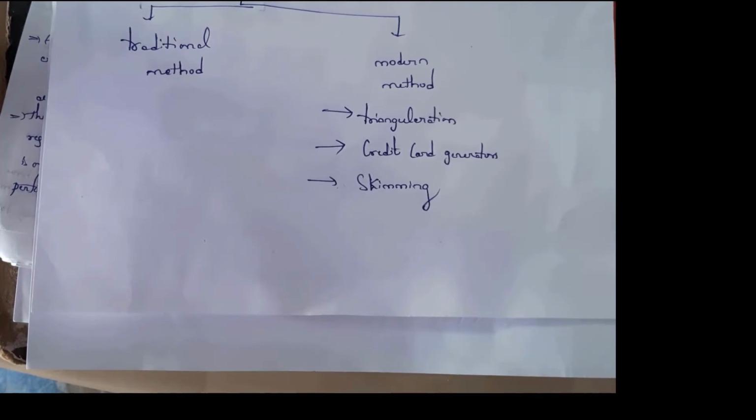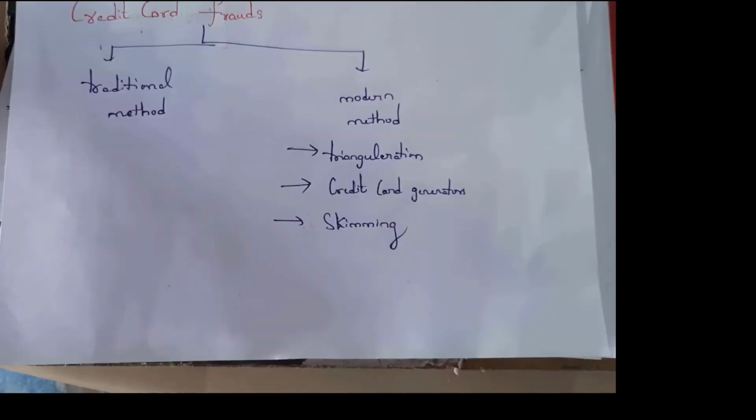First one is triangulation method, next one is credit card generator, and third one is skimming technique. See, in triangulation method, a hacker creates a fake online shopping site and sends it to the users. When users enter credit card details in order to purchase an item, all this information is transferred to the hacker.